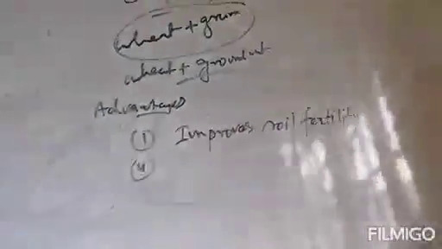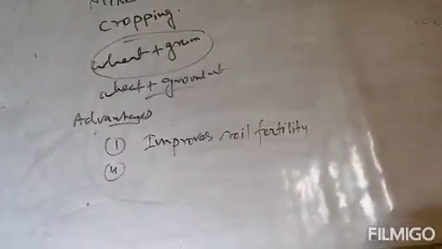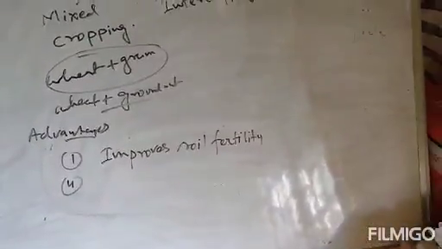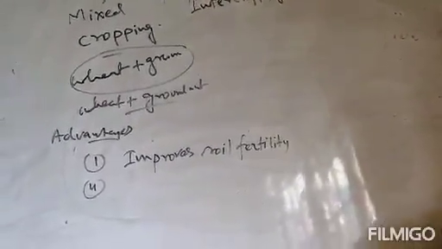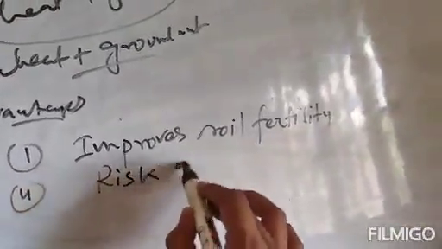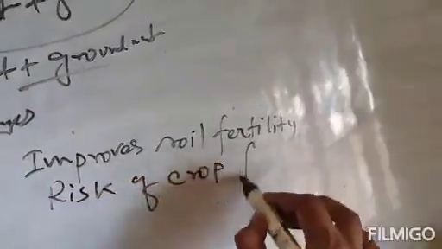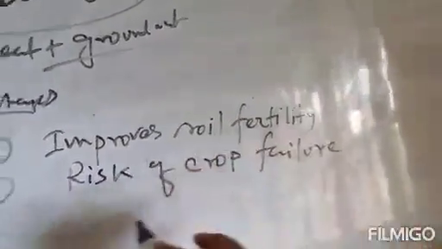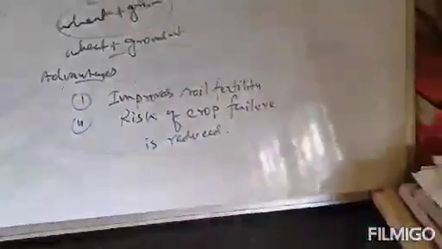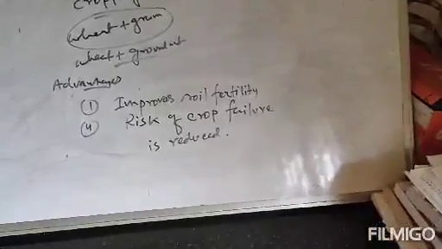The second advantage is that the risk of crop failure due to uncertain monsoon conditions is reduced. So these are the two advantages of using the mixed cropping system.